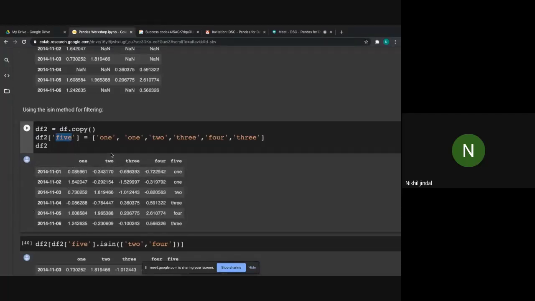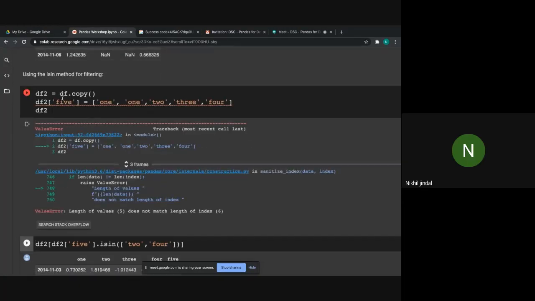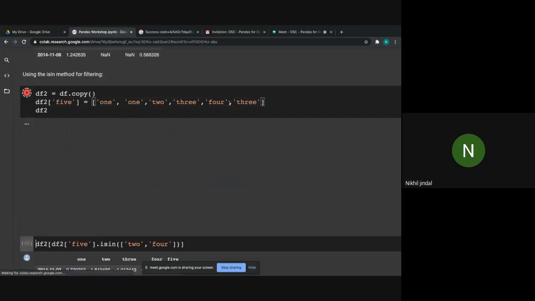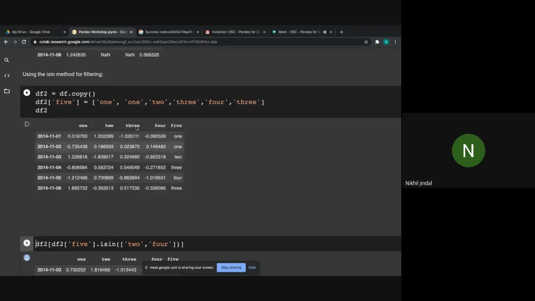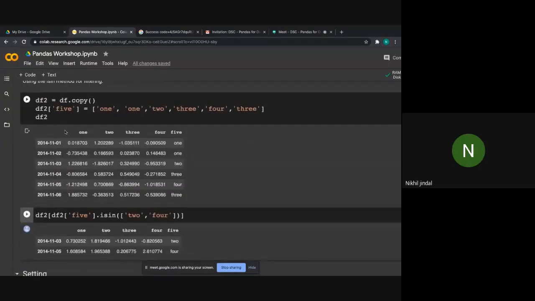If, suppose, I don't add this last 3, it will give an error because we have 6 rows. So it is compulsory for us to add all of these values. So we now have two data frames, data frame 1 and data frame 2. Data frame 1 has columns up to 4 and data frame 2 has columns up to 5.